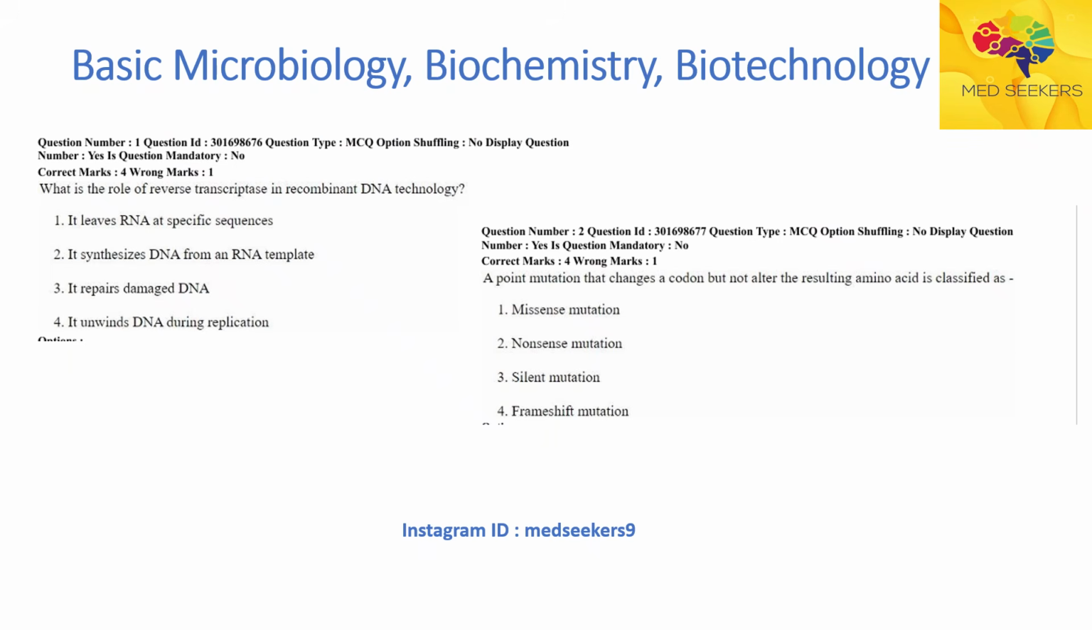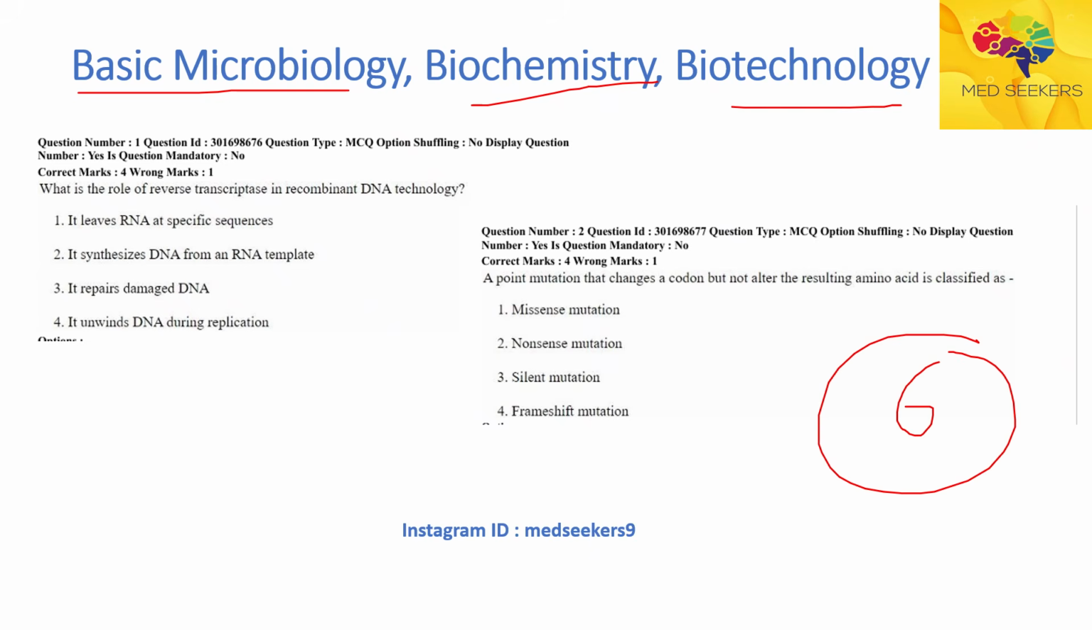As I mentioned, from basic microbiology, biochemistry, biotechnology, there are a total of 6 questions in the 2025 question paper. They have asked what the role of reverse transcriptase is in recombinant DNA technology. They have asked questions regarding point mutations. They have asked questions regarding enzymes responsible for relieving supercoiling during DNA replication. What is the purpose of using T4 DNA ligase in recombinant DNA technology? And a question was asked regarding the role of ATP in the bioluminescence reaction,